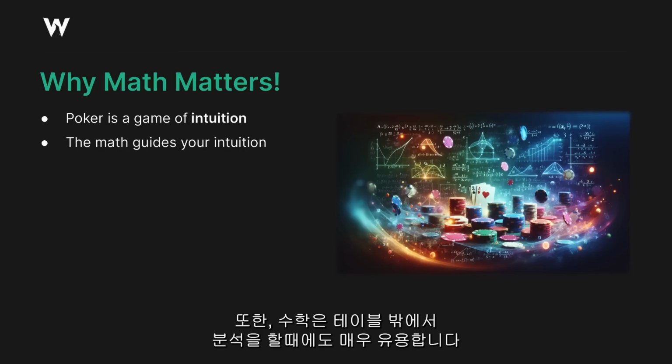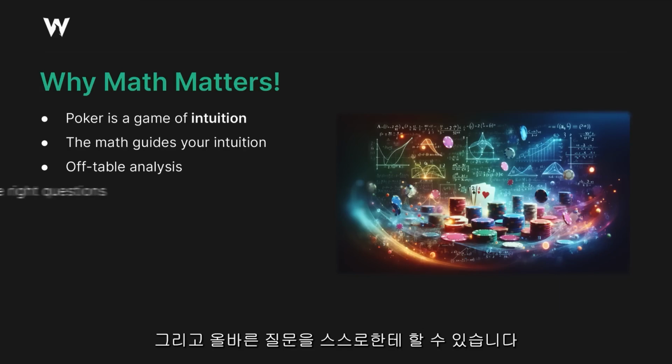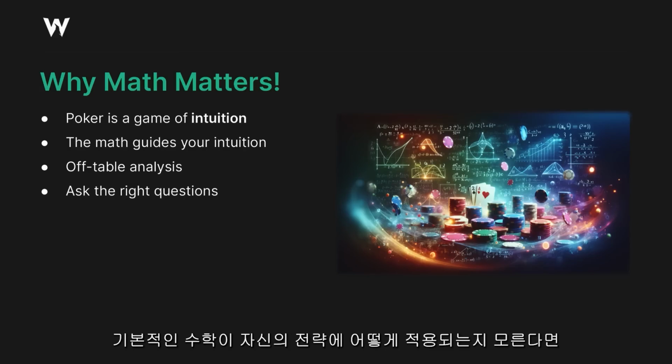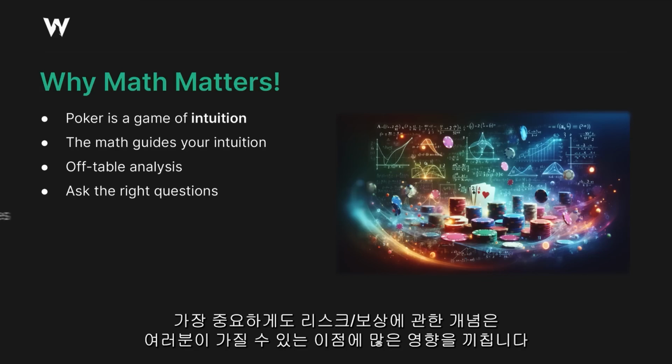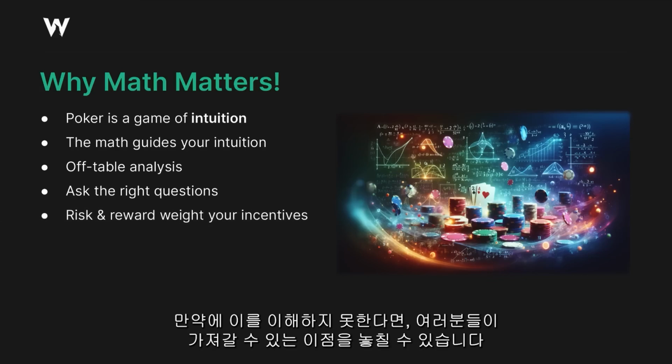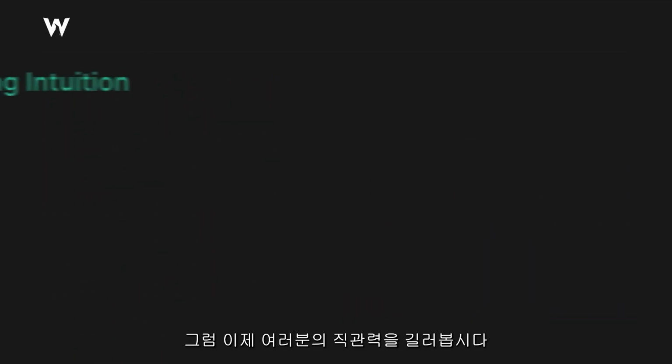Math is also very useful in off-table analysis, reviewing your hand histories, reviewing your play, and building that intuition during your study time. It helps you ask the right questions. So if you don't know how to reframe this in terms of the basic mathematics that guide your strategy, then you don't know how to ask the right questions about your own strategy or how to improve. Most importantly, risk and reward weight your incentives. If you don't understand how these weightings work, then you don't understand the incentives of your play. Let's build up your intuition.